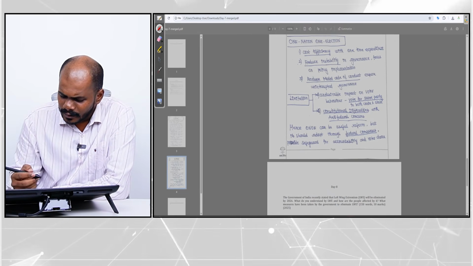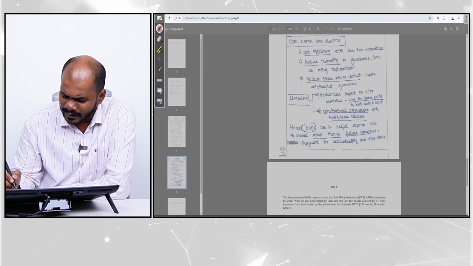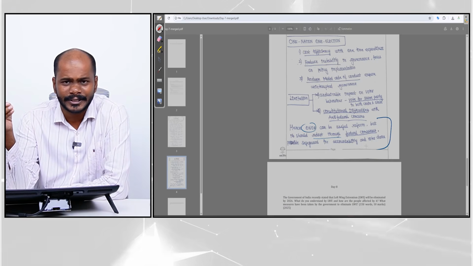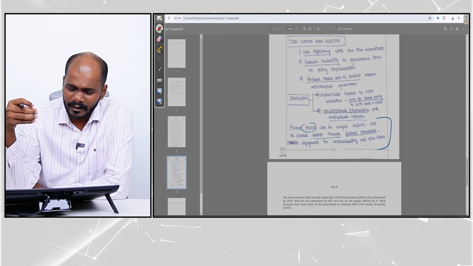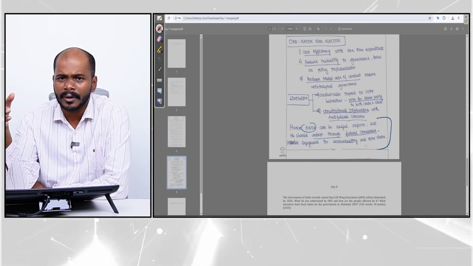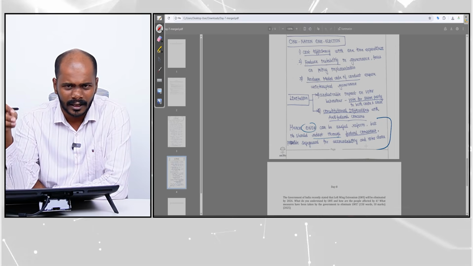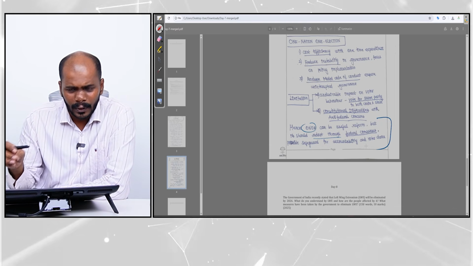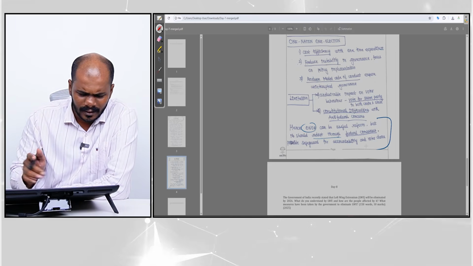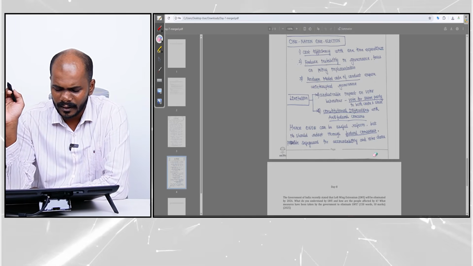See here, she has mentioned one nation, one election can be useful, but it should be adopted through federal consensus. See, this is very unidimensional. In the conclusion, we are only talking about one nation, one election. The question is about overall electoral reforms, right? We have to address the topic holistically in the conclusion. Also, we can talk about simultaneous election. Don't stick only to one nation, one election. That is the only feedback. Apart from that, it is very good. This is a very good answer. Fine.